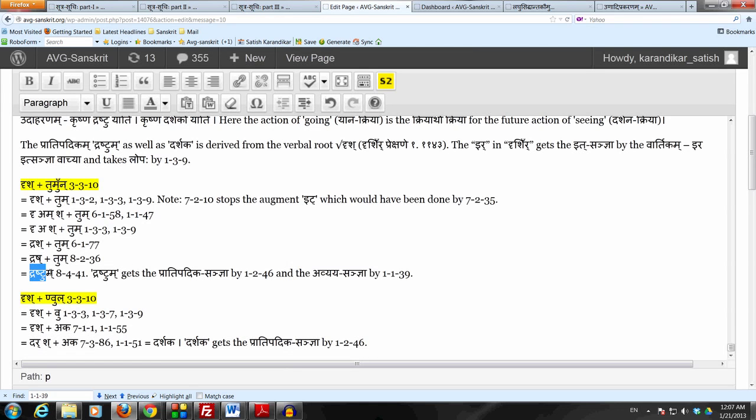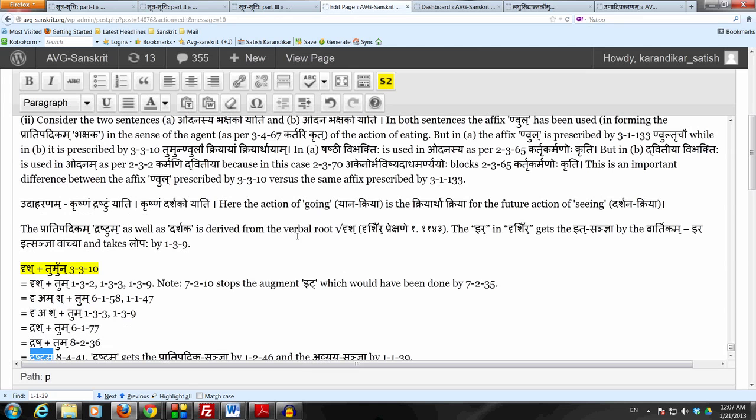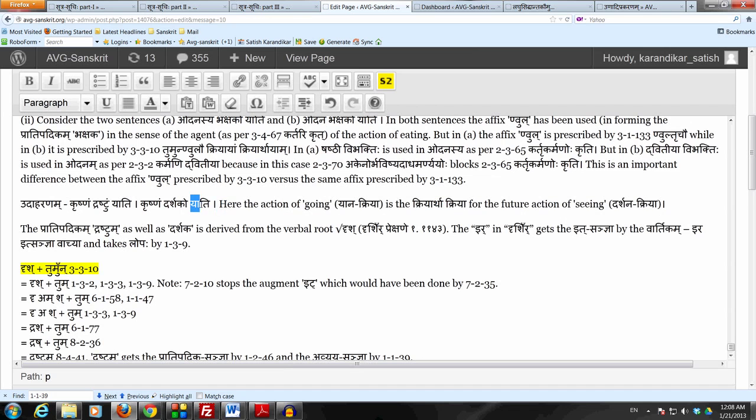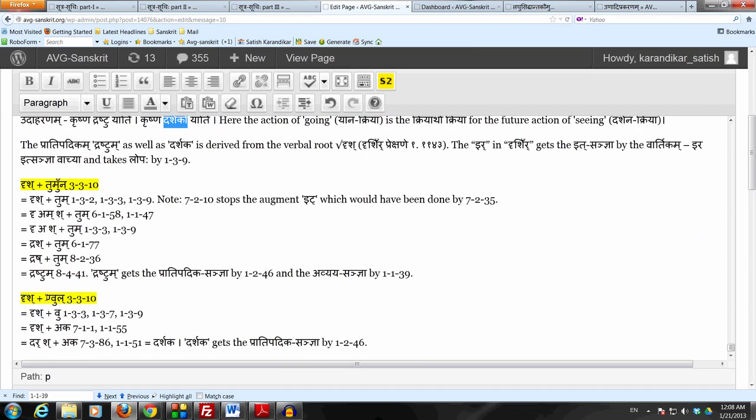Now in the case where we use the affix nul, the example would be krishnam darshako yati. Same logic here. We have the yana kriya, which is the kriyartha kriya. There is an upapadam that's in conjunction here. So in connection with that, we can use this affix nul by this sutram to denote the future action of seeing. So here we start with the same verbal root drish plus the affix nul by the same sutram 3.3.10, and we remove these letters, the nakarasit sanya by chutu, lakarasit sanya bhalantyam tasya lopaha.